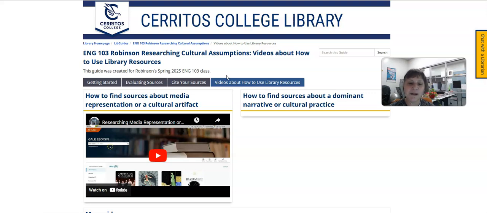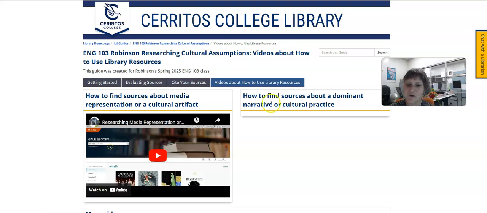For me, when I'm researching something like a dominant narrative, like the meritocracy or the American dream, I do it in the reverse. I might start with a background source like an encyclopedia to figure out what is the American dream? How is meritocracy defined? And then after that, I might look into articles that talk about those ideas in reference to a specific group of people. So for me, that's two different search strategies that are used. And so I'm hoping that by unpacking those for you, it'll make it easier for you to get where you're going.